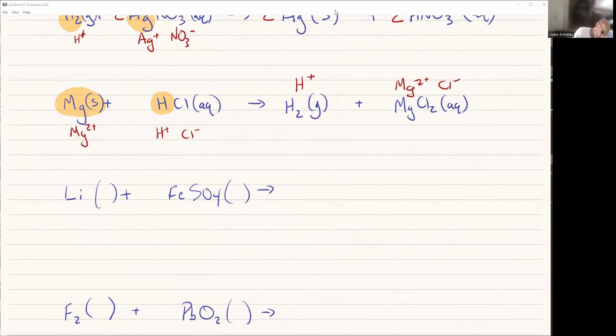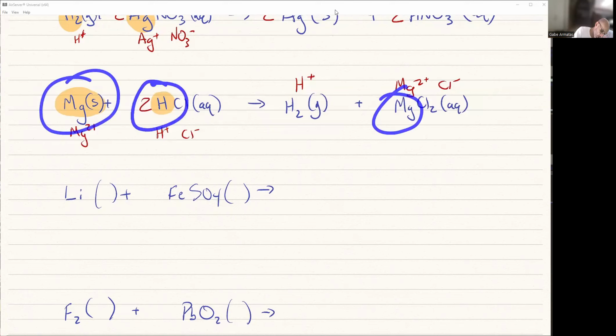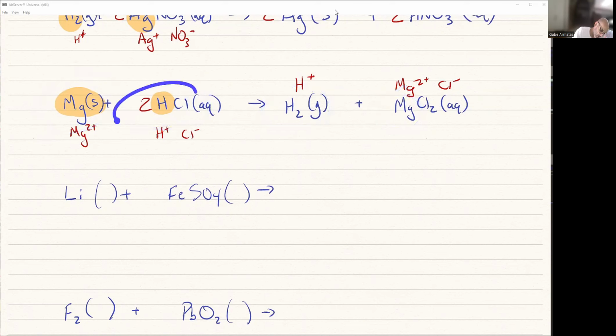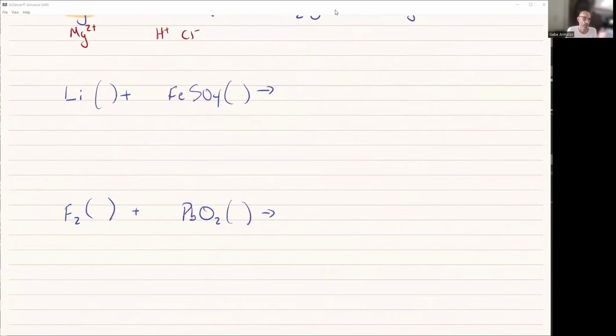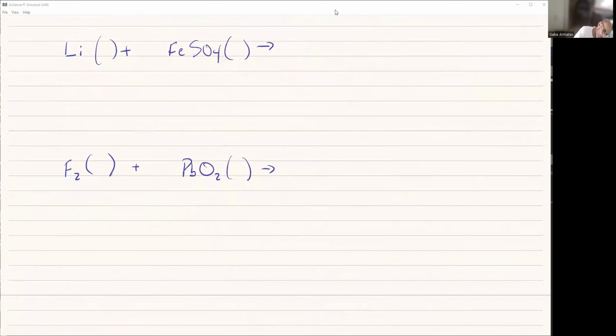Oh, the last part, let's balance it. 1 magnesium, 1 magnesium. 1 hydrogen, 2 hydrogens. I'm going to toss a 2 in front. Start again. 1 magnesium, 1 magnesium, 2 hydrogens, 2 hydrogens, 2 chlorides, 2 chlorides. It is balanced. We're good to go.